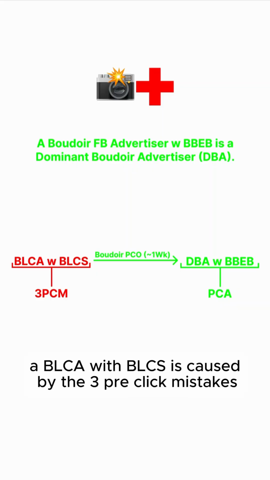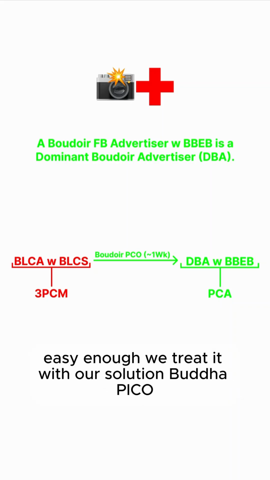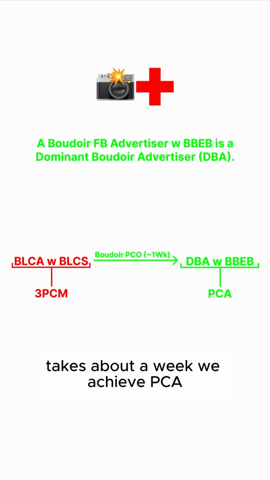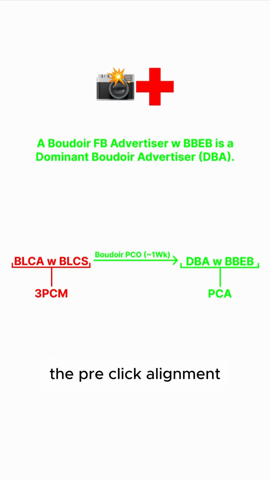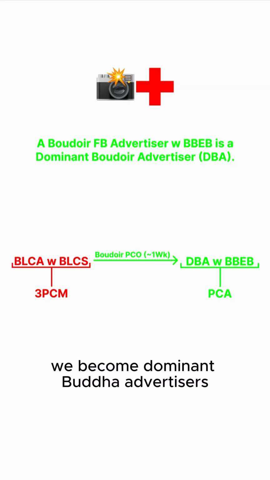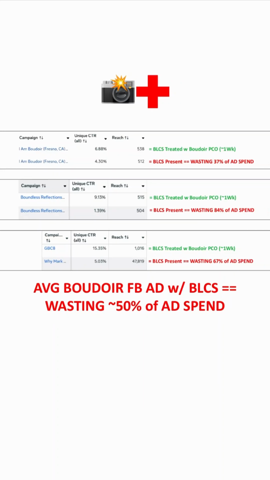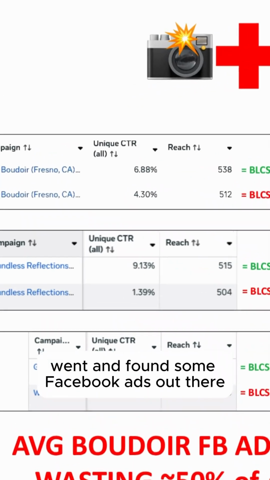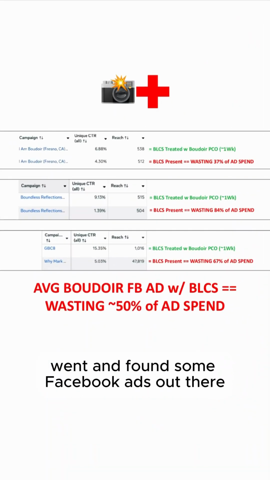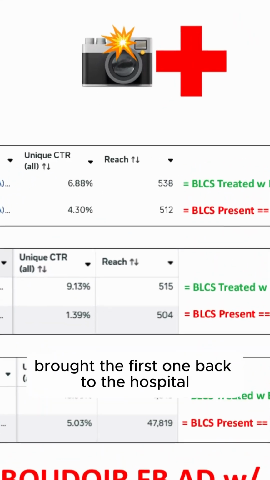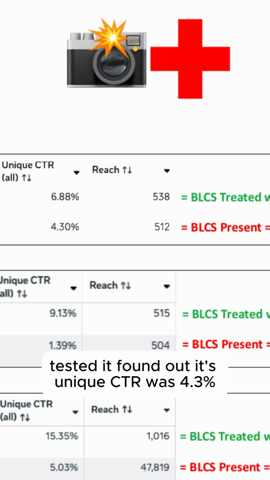So this is our full universe. A BLCA with BLCS is caused by the 3 pre-click mistakes. Easy enough. We treat it with our solution, Boudoir Pico. It takes about a week. We achieve PCA, the pre-click alignment, and we become dominant Boudoir advertisers, DBA, with Boudoir brain entry boost. So my residency went and found some Boudoir Facebook ads out there. Brought the first one back to the hospital, tested it, found out its unique CTR is 4.3%.